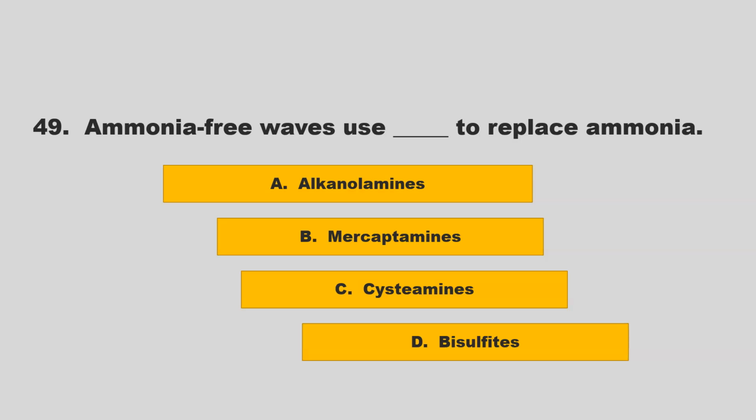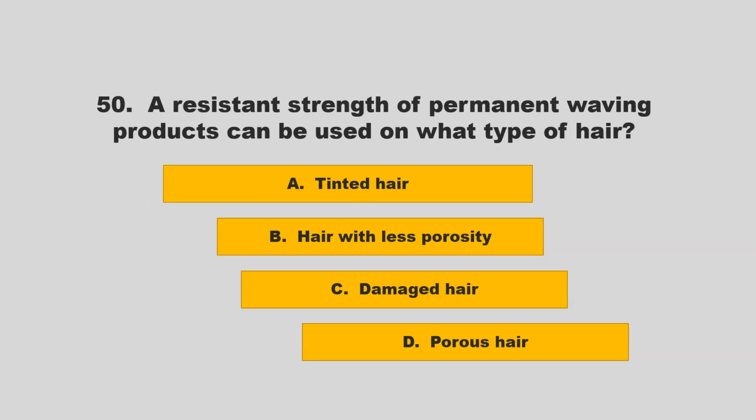Ammonia-free waves use blank to replace ammonia. Is it alkanolamines, mercaptamines, cysteamines, bisulfites? If you chose A, alkanolamines, you are correct.